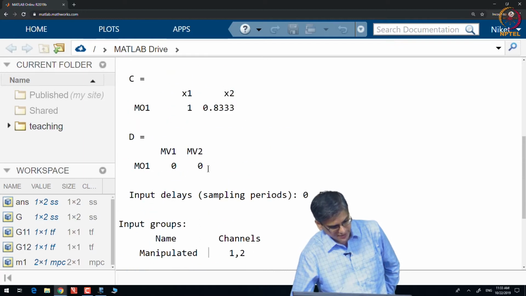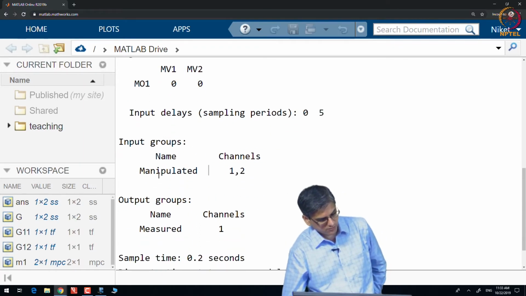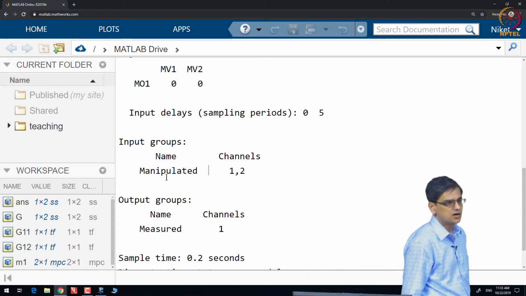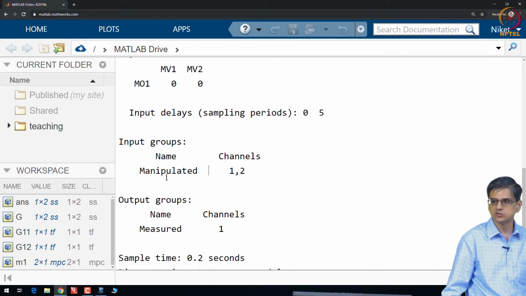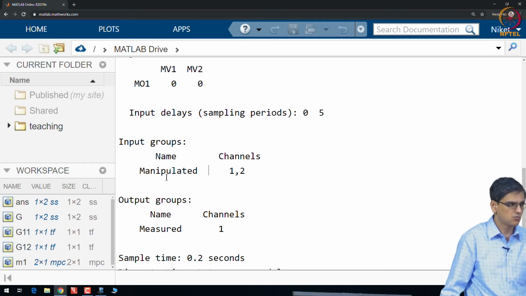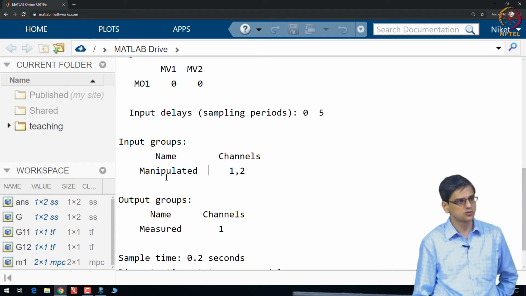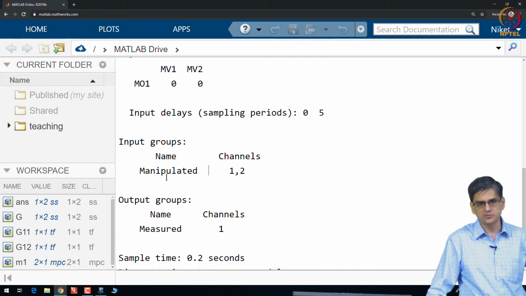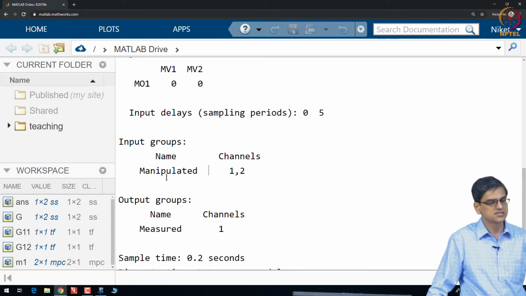If we wanted to call variable 1 a manipulated input and variable 2 a measured disturbance, we could do this also. How to do that? You can go and look up the user guide. It's not very difficult. All that you need to do is, in your model, give the names of the input streams. If you give the names of the input streams as MV, it becomes a manipulated variable. You give it as MD, it will become a measured disturbance. If you give it as UD, it becomes an unmeasured disturbance.